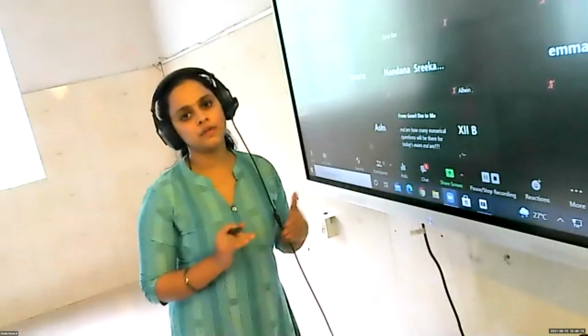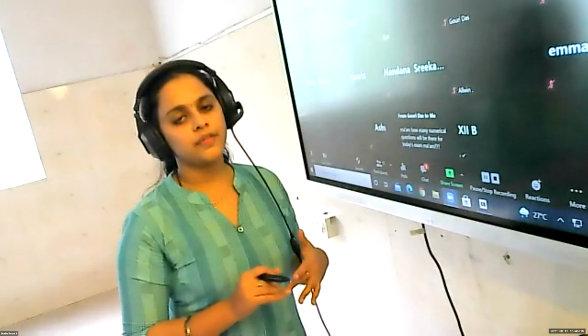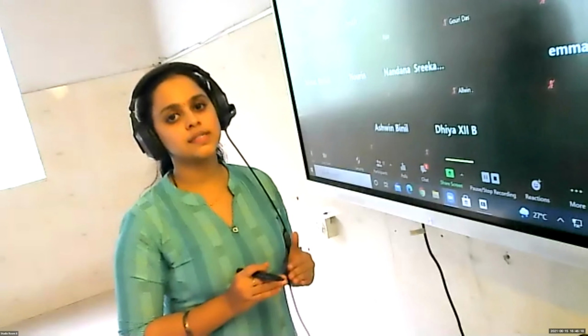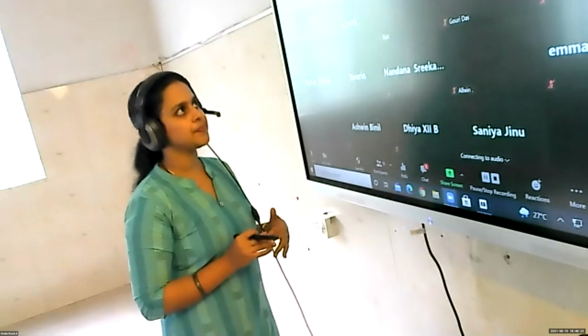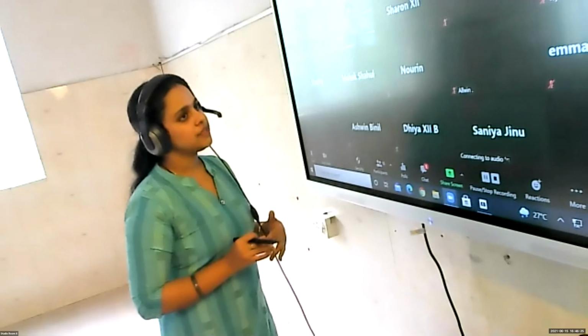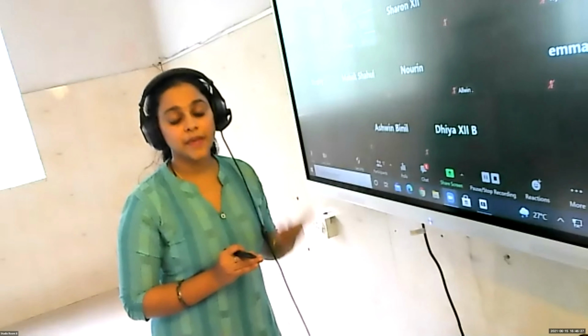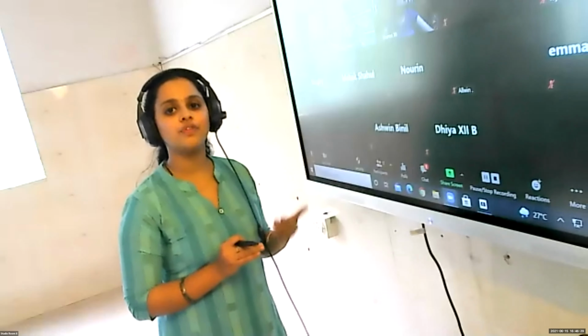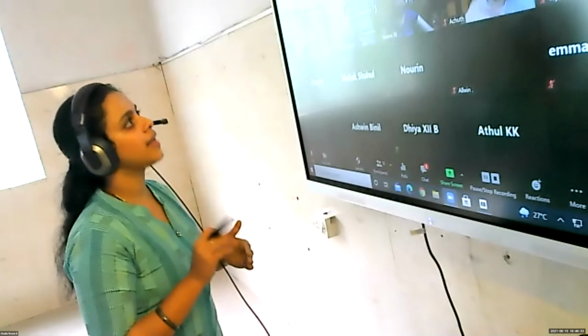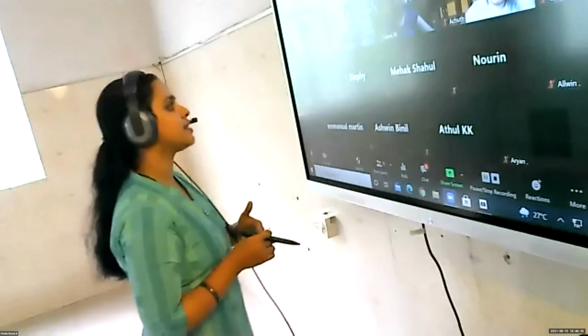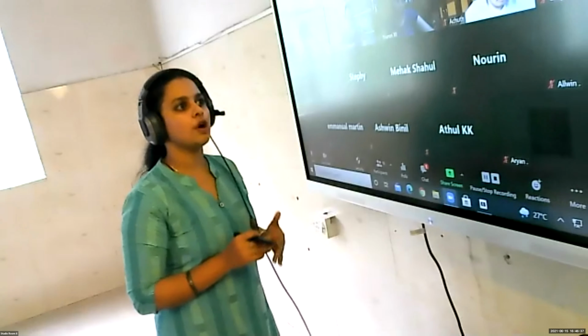Okay, so in the morning session we were discussing the magnetic field, and we already discussed that moving charges are responsible for the formation of a magnetic field. Is it clear? The magnetic field is the region or space around a magnet where you feel the influence of magnetism, and we represent the magnetic field by capital letter B, and its unit is Tesla. So I hope all these topics are clear.